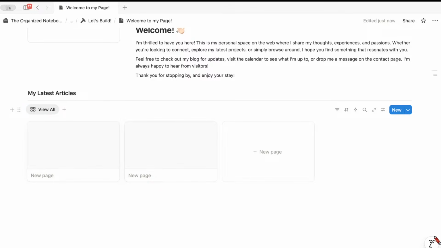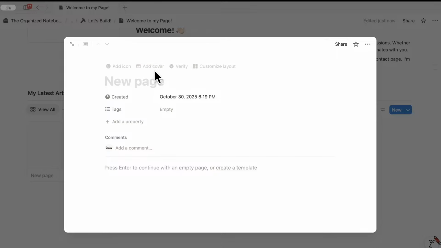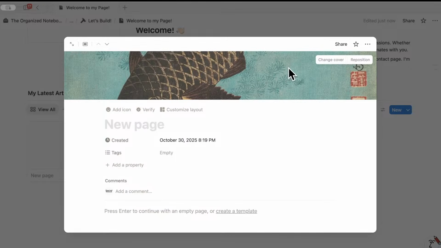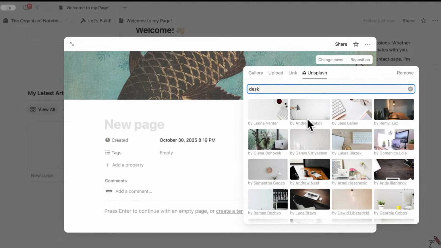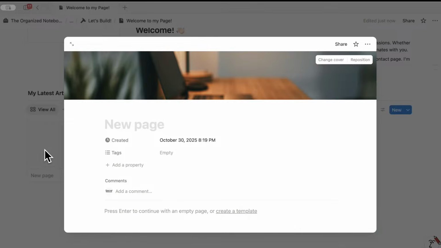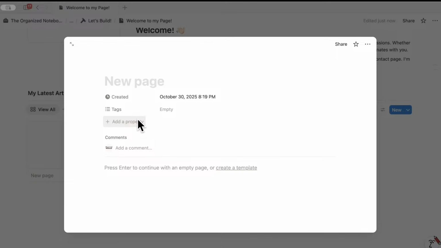And we can go ahead and add some cover photos. I'm gonna change cover, go to Unsplash, and I'll look for a desk setup here. You can add some desks. And I'll add one here as well.